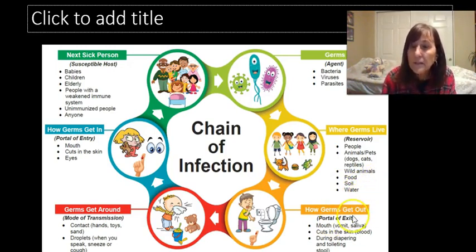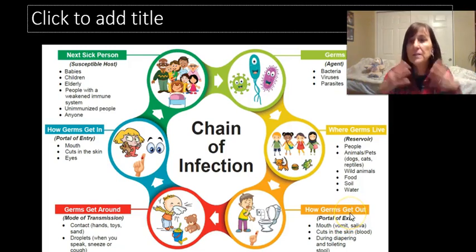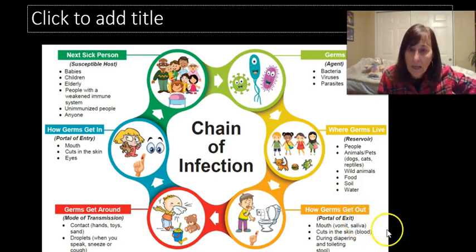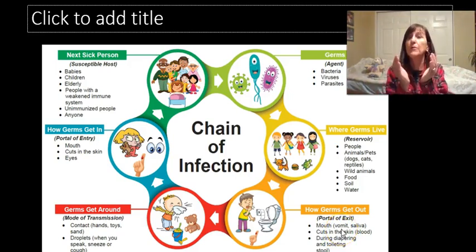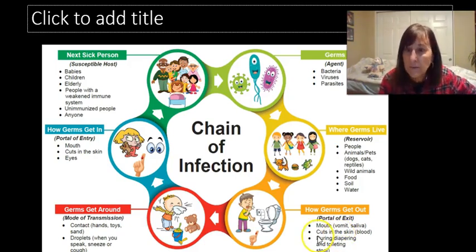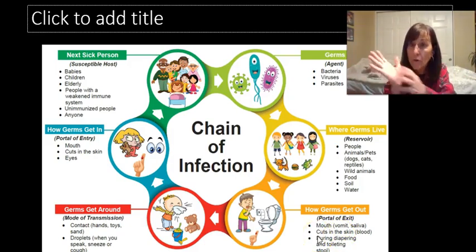So how do the germs get out? Let's talk about a sick person, right? We call it a portal of exit, but it's just how the germ exits. And it could go out your mouth, your nose, your saliva, right? And with COVID, it's through our mouth and nose. That's why we're wearing masks. Could be through your skin.